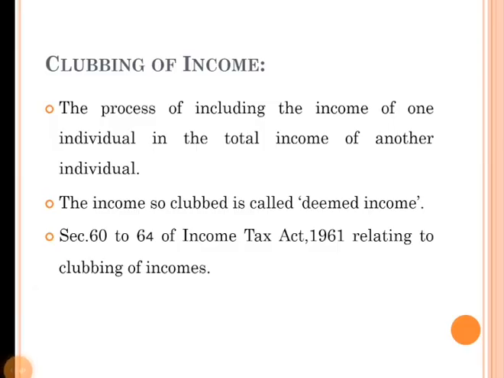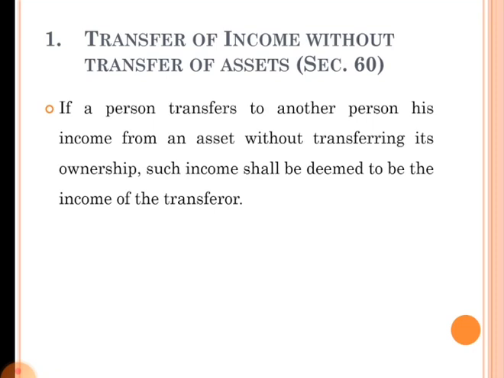Clubbing of income means combining the income of two persons. Let us see some of the situations where income of two persons is clubbed. The first situation is transfer of income without transfer of assets. Section 60 defines this situation. If a person transfers to another person his income from an asset without transferring its ownership, such income shall be deemed to be income of the transferor.